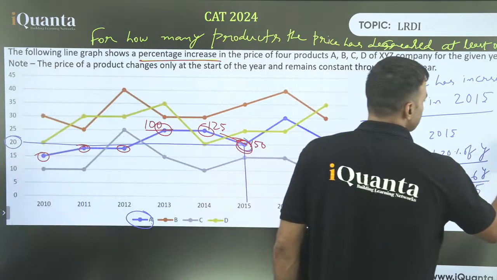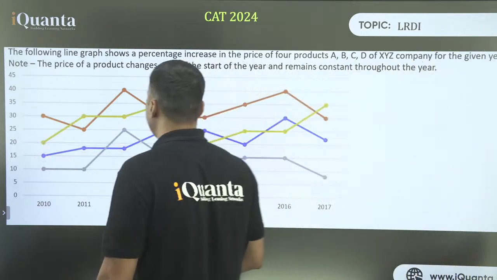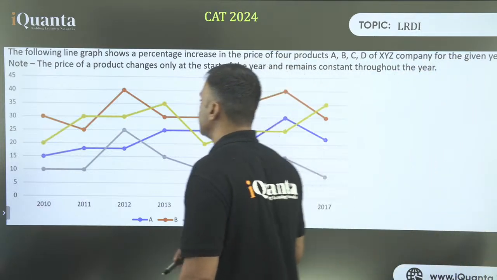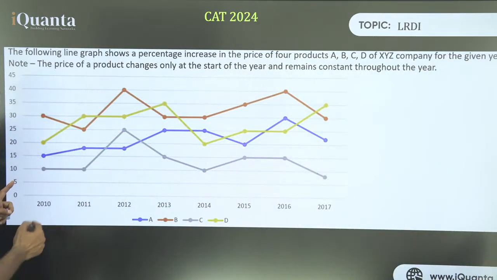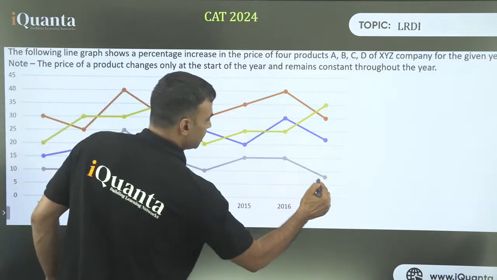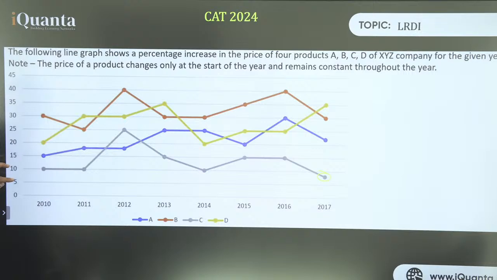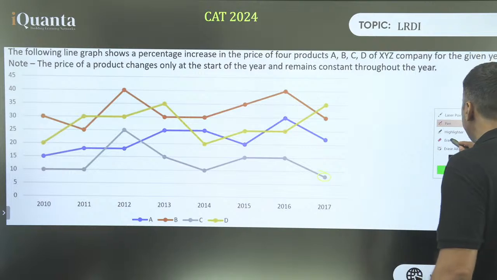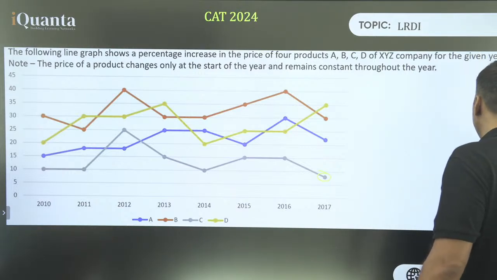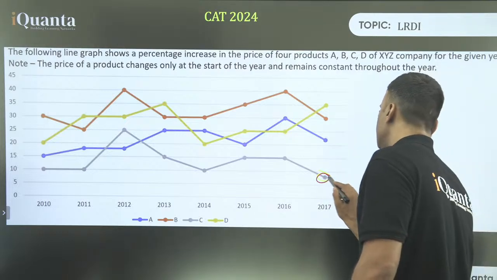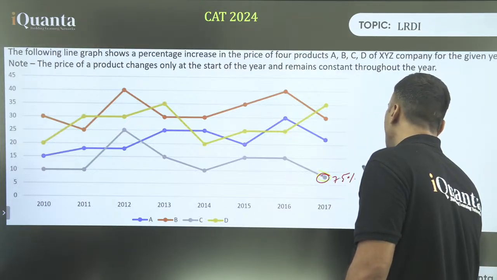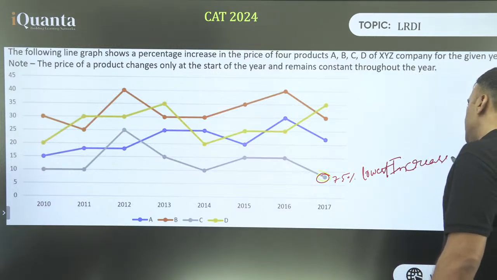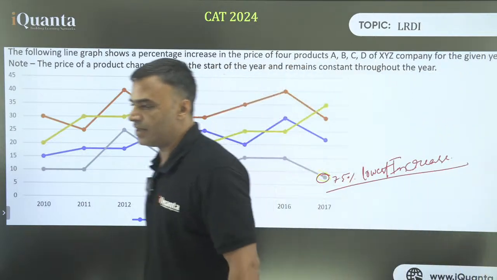So all the products in all the years have only increased. The prices of all the products, in all the years, have only increased. Look at everyone. The lowest percentage increase is this one, and how much is that? 7.5% approximately. The lowest increase, I repeat, is 7.5%. This is the lowest, but yet it is an increase. It is never ever decreasing.